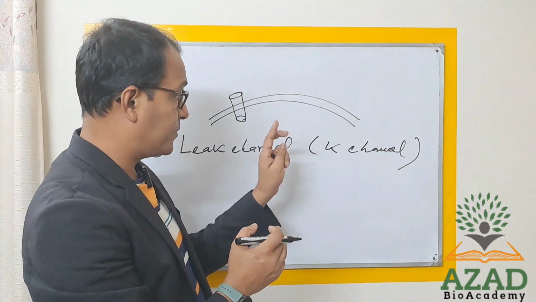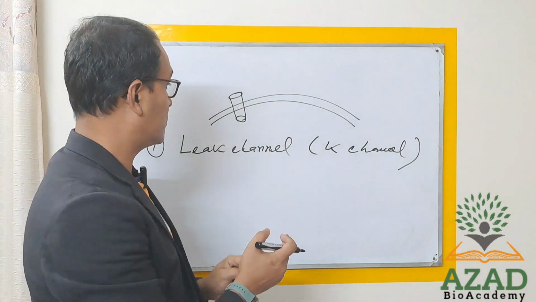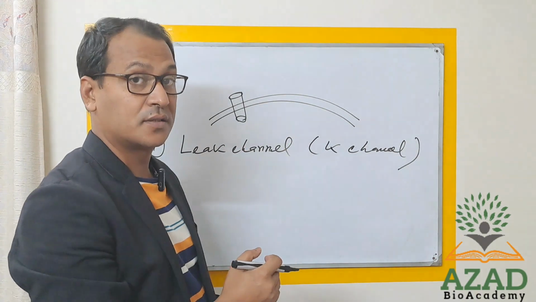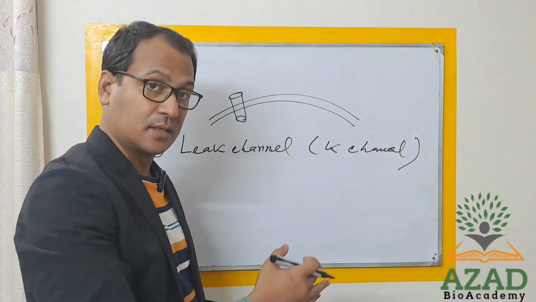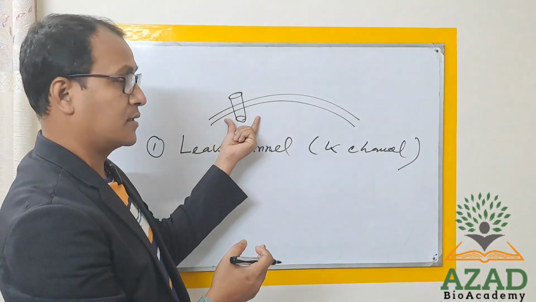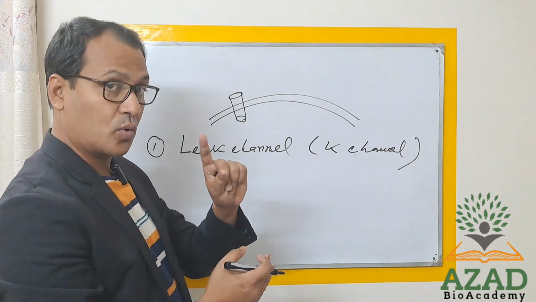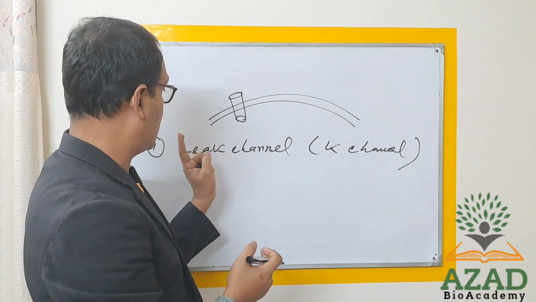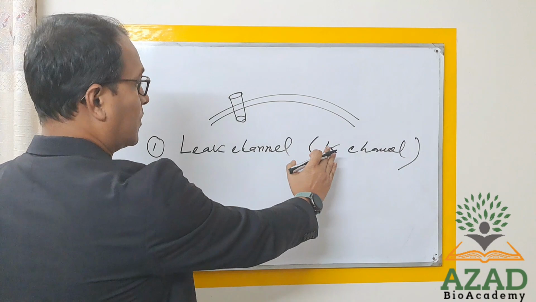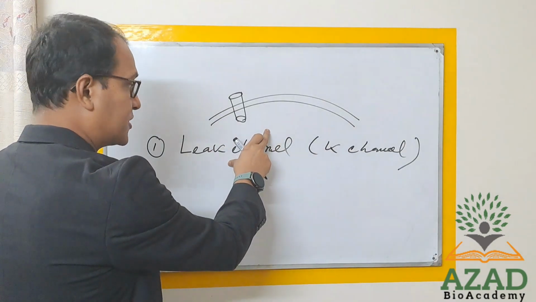You know the molecular size of sodium is somewhat larger than potassium, so sodium frequently cannot enter or exit through the leak sodium channel or chloride channel. So through the leak channel, basically potassium exits. So one of the major ion channels on the surface of the membrane of the nerve cell is the potassium channel, which can be considered a leak channel.